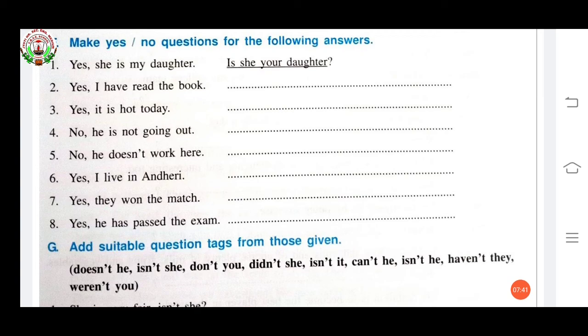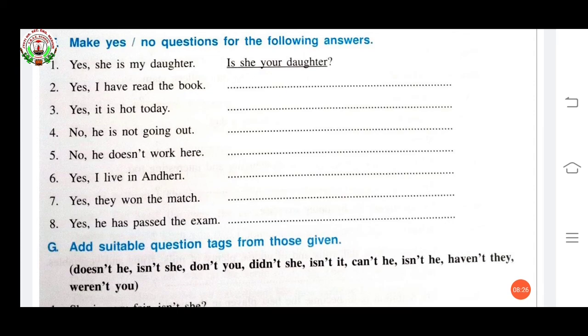Did they win the match? Question mark. Here won is given in the answer, and in the question you have to write the first form of win. Did they win the match? Question mark. Now eighth one. Yes, he has passed the exam. Has he passed the exam? Here passed is given in the answer. In the question you don't have to put ed. You have to write, has he passed the exam?